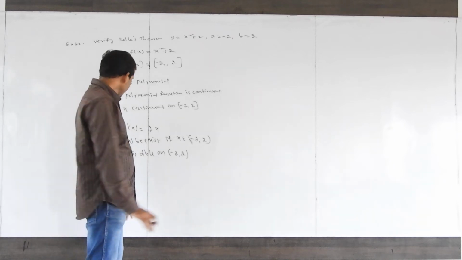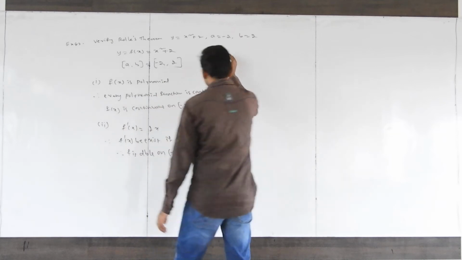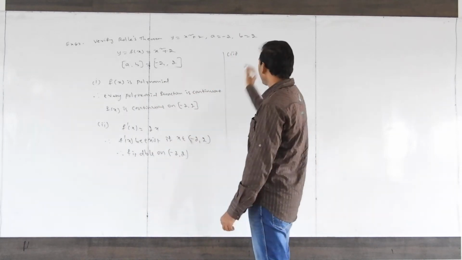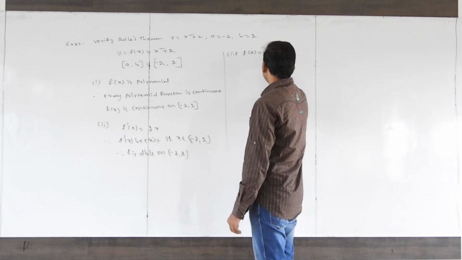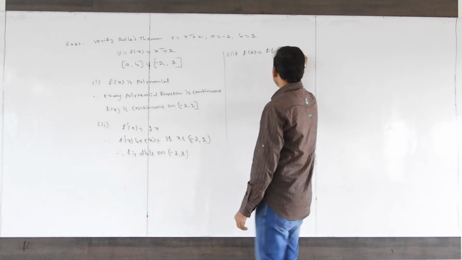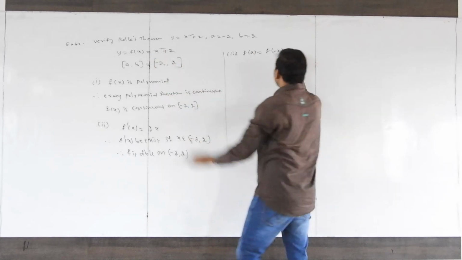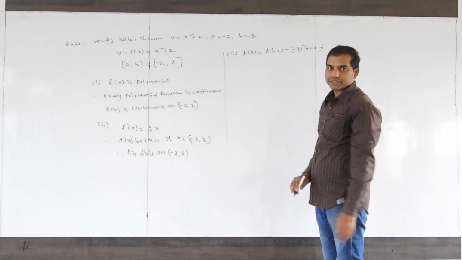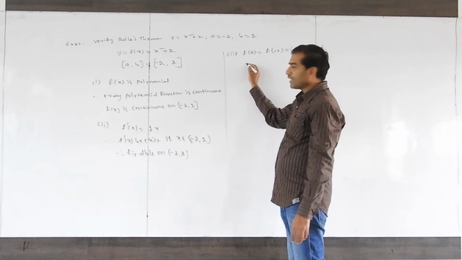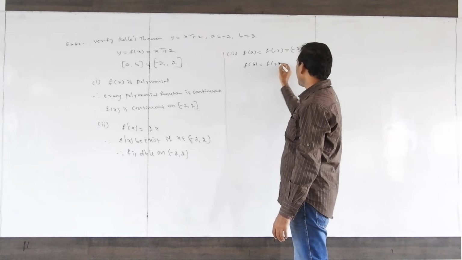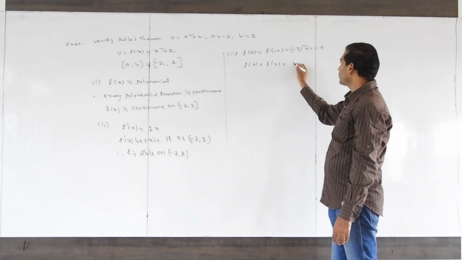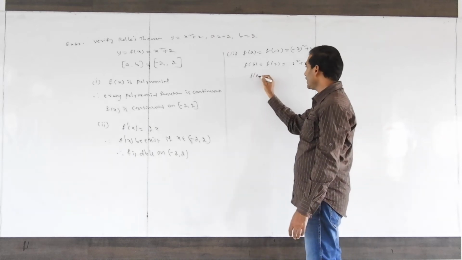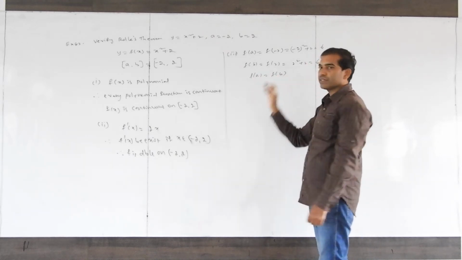The third point is, what is the third point? f of A equal to f of B. Check it, f of A. f of A is f of minus 2, whole square plus 2. 4 plus 2, 6. Correct? f of B equal to f of 2, 2 square plus 2, 4 plus 2, 6. So f of A equal to f of B.